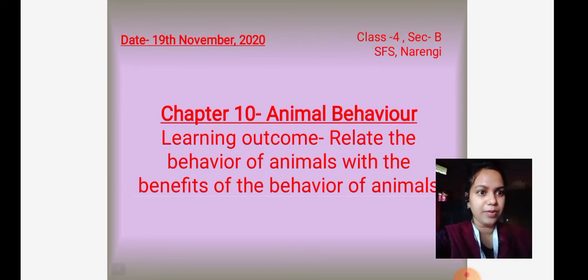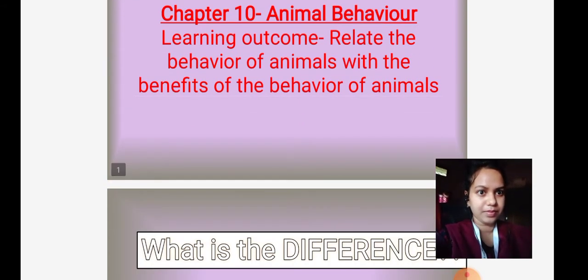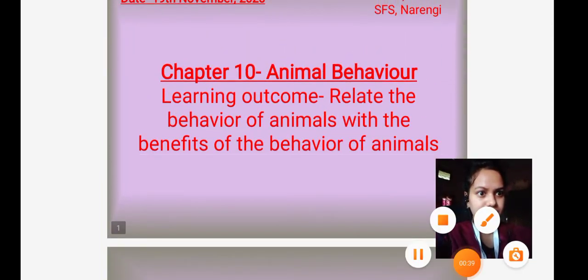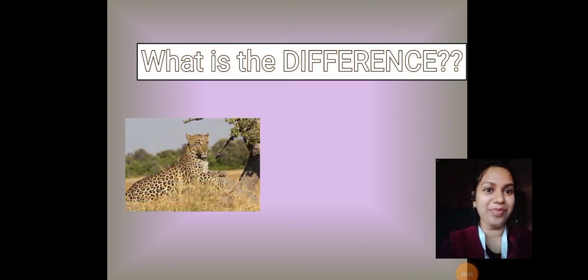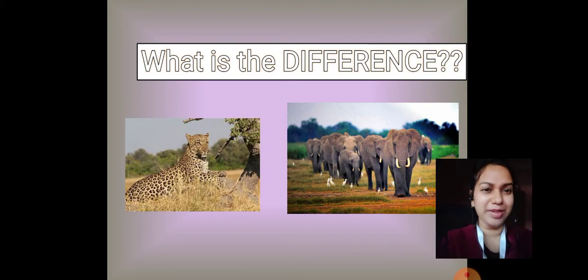So remember, children, what we had done before? We had learned what was the difference between the two animals in the picture. What do you see? You see a leopard who is all alone and a herd of elephants, right? Now we learned that animals like leopard, then bears, they like living alone. Tigers as well, they like living alone. And animals like elephants, they do not like living alone. They like living in big groups.